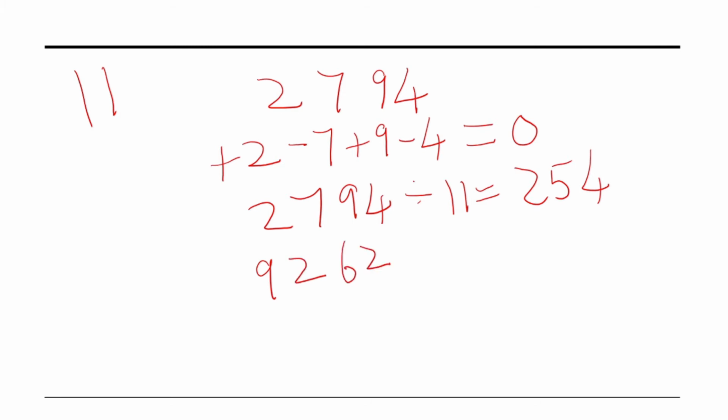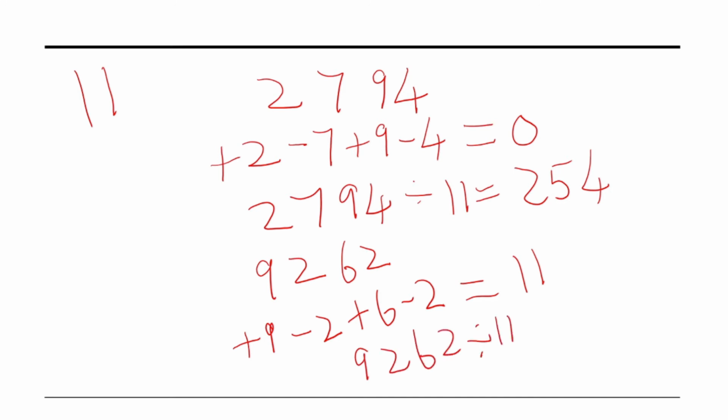9262. Here again we use the same thing. We add the alternating numbers. Here we get the difference as 11. This 11 is divisible by 11. Hence the given number 9262 is also divisible by 11. And when we divide 9262 by 11, we get 842.